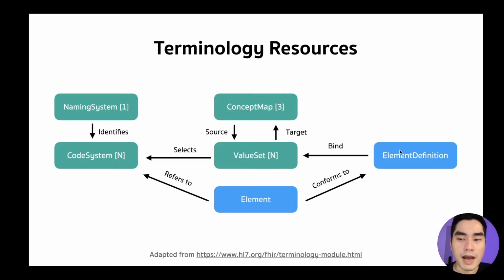And we will bind the element, the definition, with the value set. This one, you may feel confused about. What I want to say is we have a code system and the value set selects from the code system. And in case we have 2 value sets and we want to know which concept in the source value set can map to another concept in another value set, we use ConceptMap for that. These 3 are the important terminology resources.